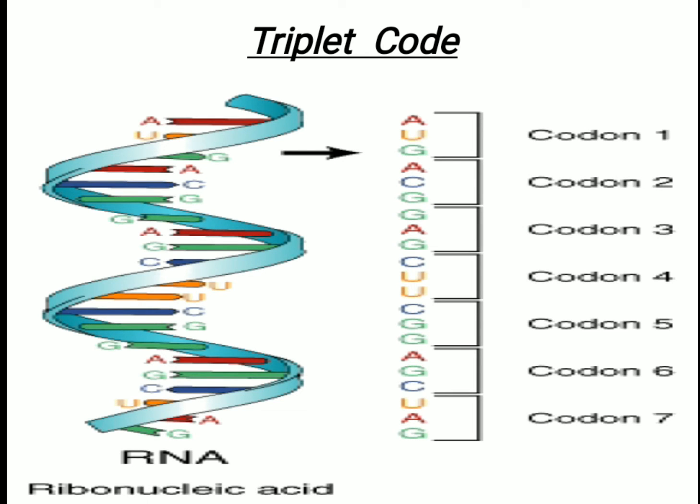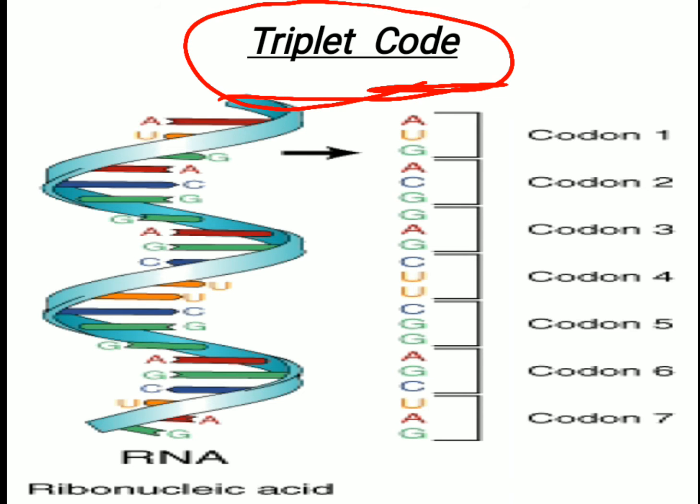Now, in this figure, I have told you that genetic code is a triplet code. What does it mean?